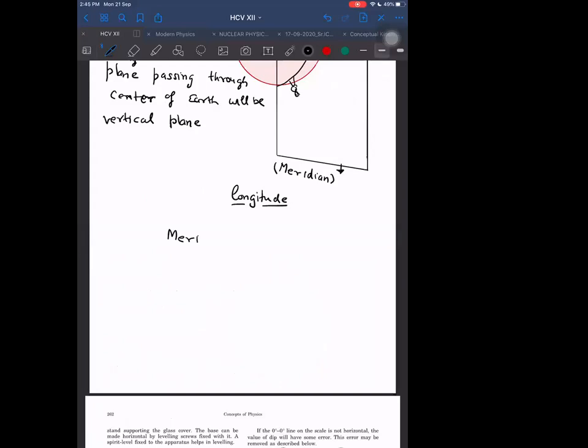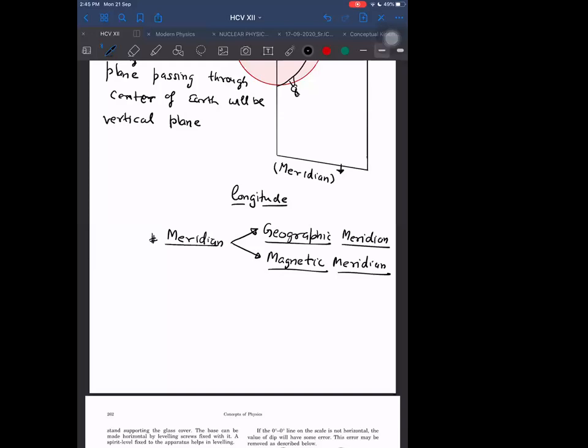There are two types of meridian: geographic meridian and magnetic meridian.